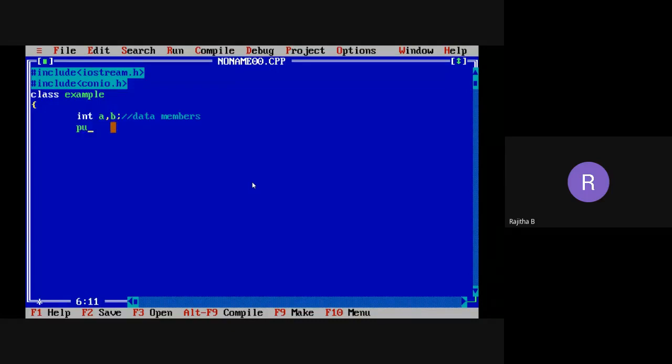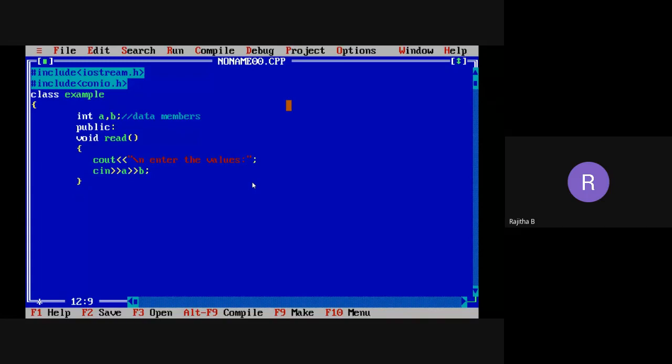Now I am taking one public access specifier, and under this I'm taking one function, the read function. I'm going to read those values here. Enter the values. Now I'm closing this one. Now I want to read those values A and B, read A value and B value, and I'm closing the function.